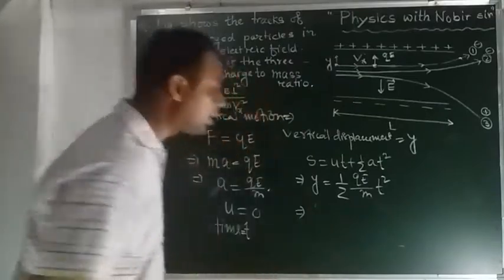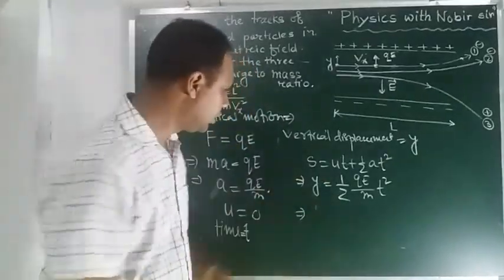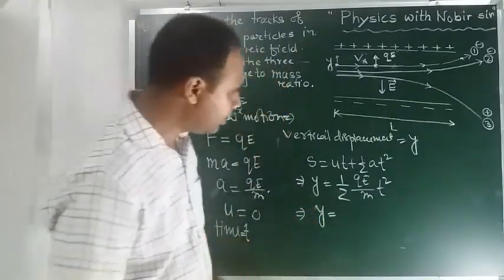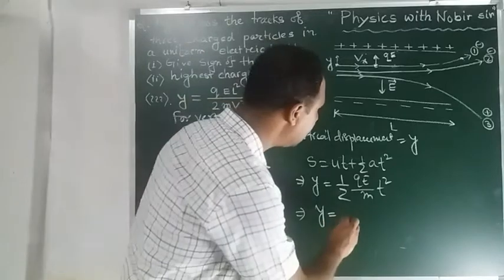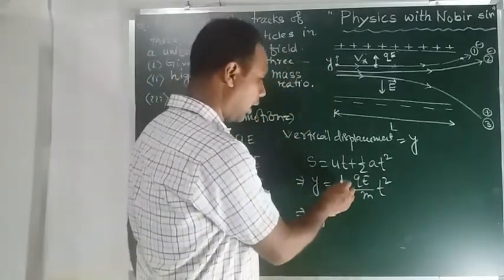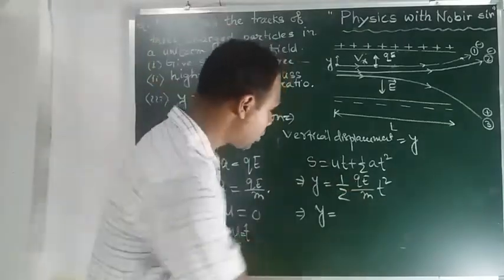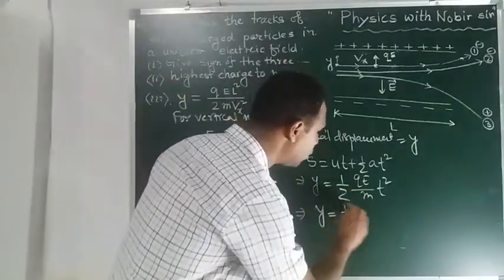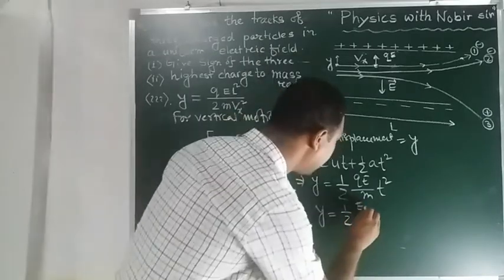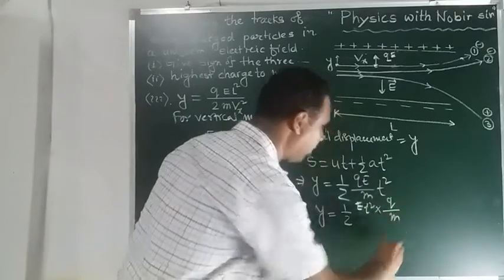From here we can notice one thing: the vertical displacement y is directly proportional to, so see here, half is a constant term, q is the charge, so we can write half into E into t square into q by m.